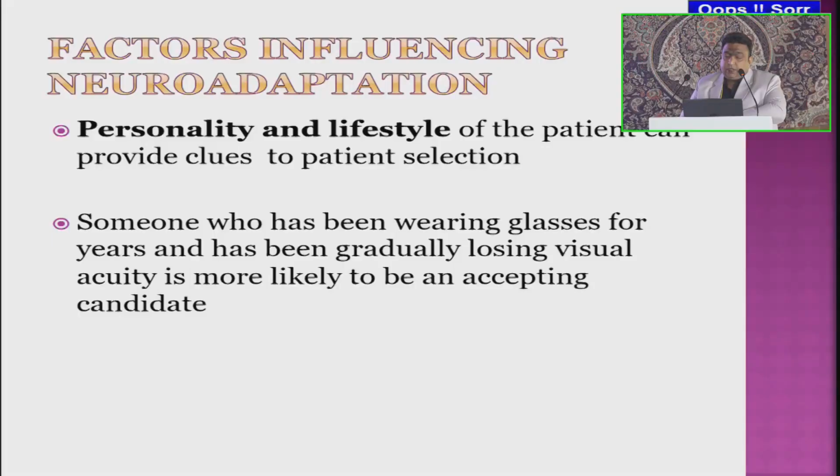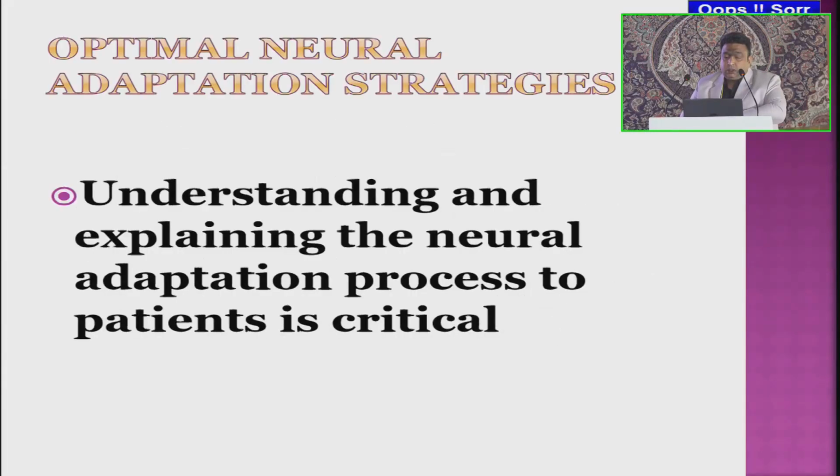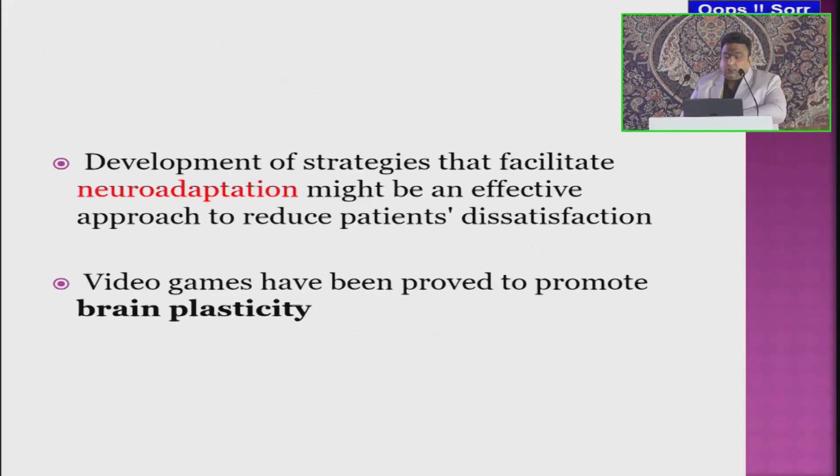Personality and lifestyle of the patient can provide clues to patient selection. A patient with a rigid type A personality who tends to notice or hold on to every visual detail is probably less able to adapt than a patient who is more easygoing. Understanding and explaining the neural adaptation process to patients is critical. Development of strategies that facilitate neural adaptation might be an effective approach. Like in patients with ND, we ask the patient to cover the contralateral eye with a patch, and then the scotoma reduces in cases of ND. Then video games have been proved to promote brain plasticity.